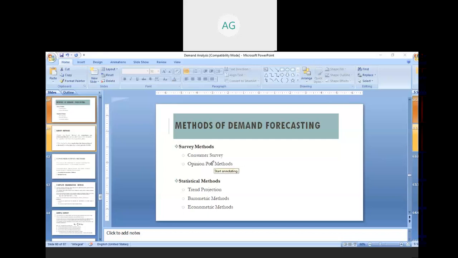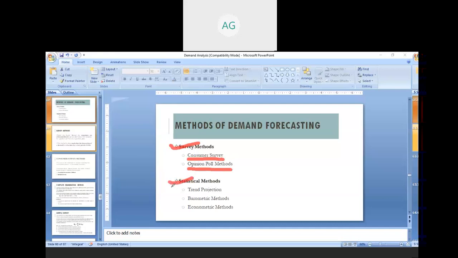So in the last class, we already discussed the methods of demand forecasting, and basically we already studied the survey method in the last class. So we already discussed the consumer survey method and the opinion poll methods. And in today's class, we are going to study the statistical methods.